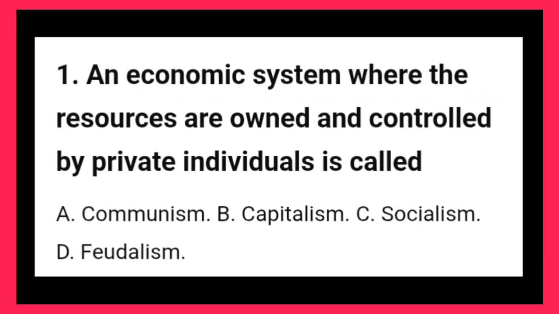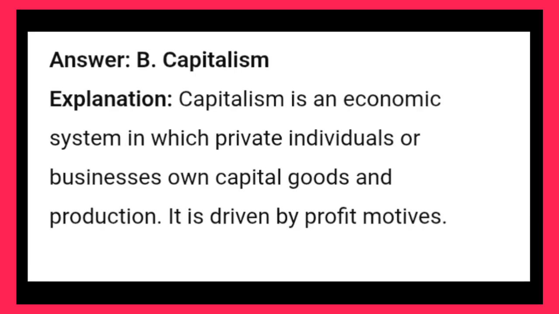1. An economic system where the resources are owned and controlled by private individuals is called: A. Communism. B. Capitalism. C. Socialism. D. Feudalism. Answer: B. Capitalism. Explanation: Capitalism is an economic system in which private individuals or businesses own capital goods and production. It is driven by profit motives.